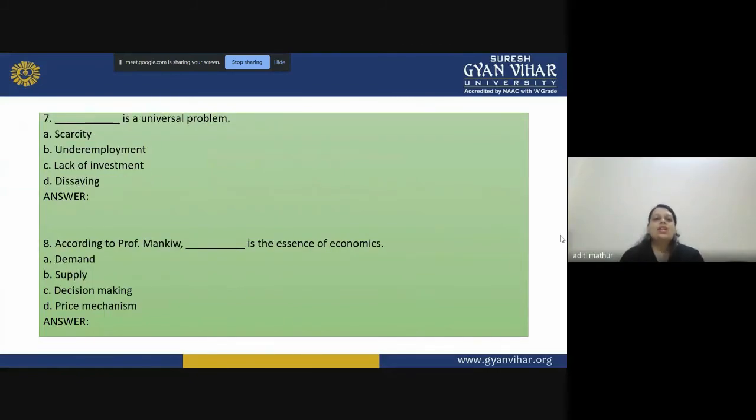The seventh is dash is a universal problem. There are 4 problems given to you. Identify the universal problem which is there for everyone. The eighth question is, according to Professor Mencken, dash is the essence of economy. There are 4 things. Which is the essence according to the professor? Please select the one.